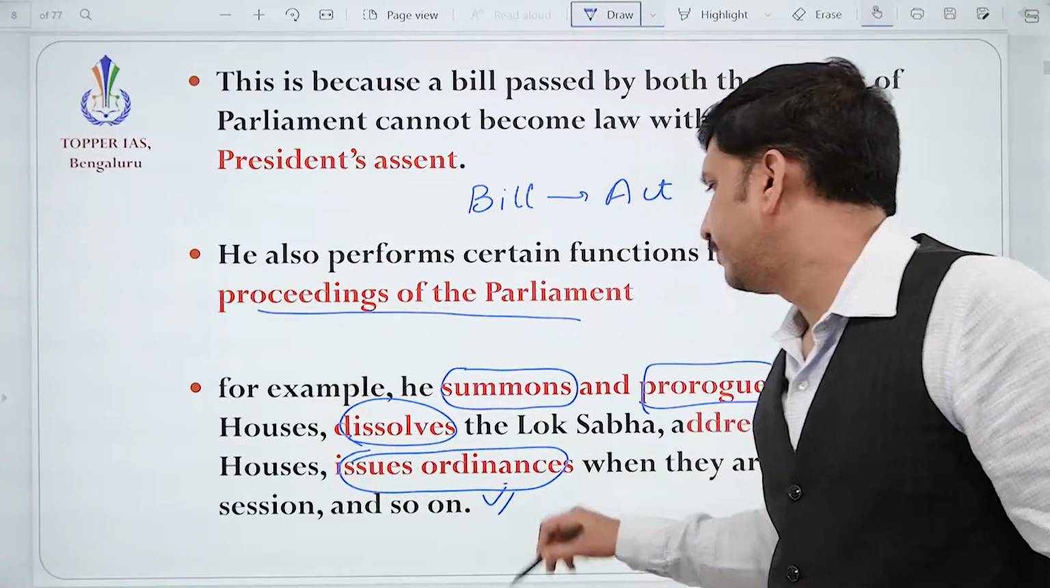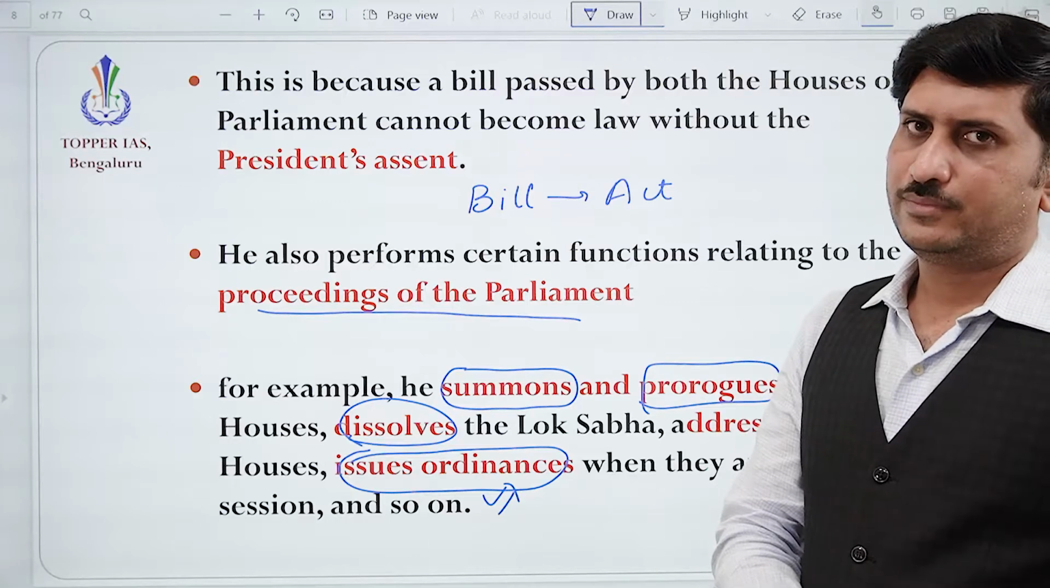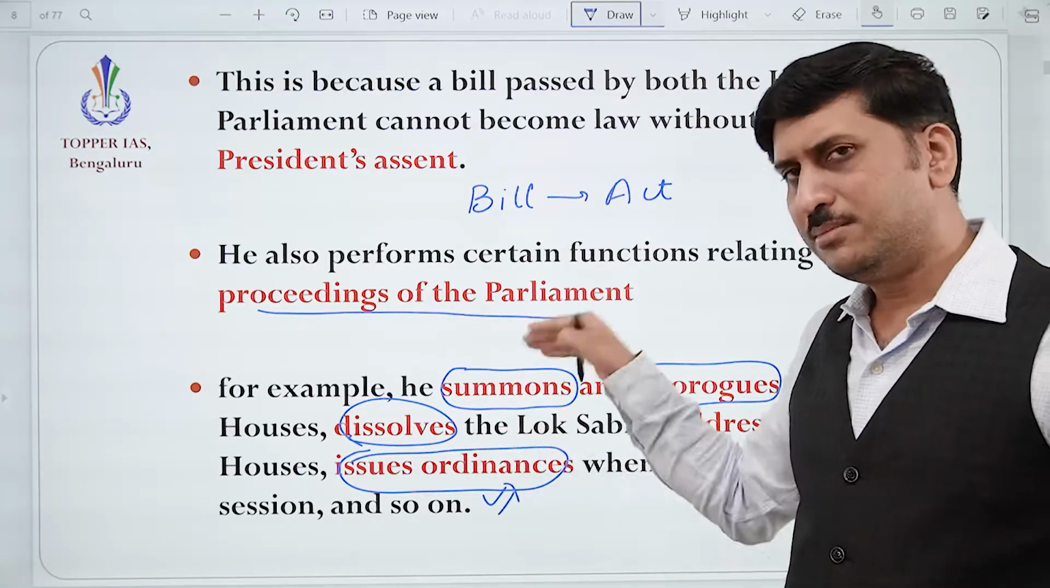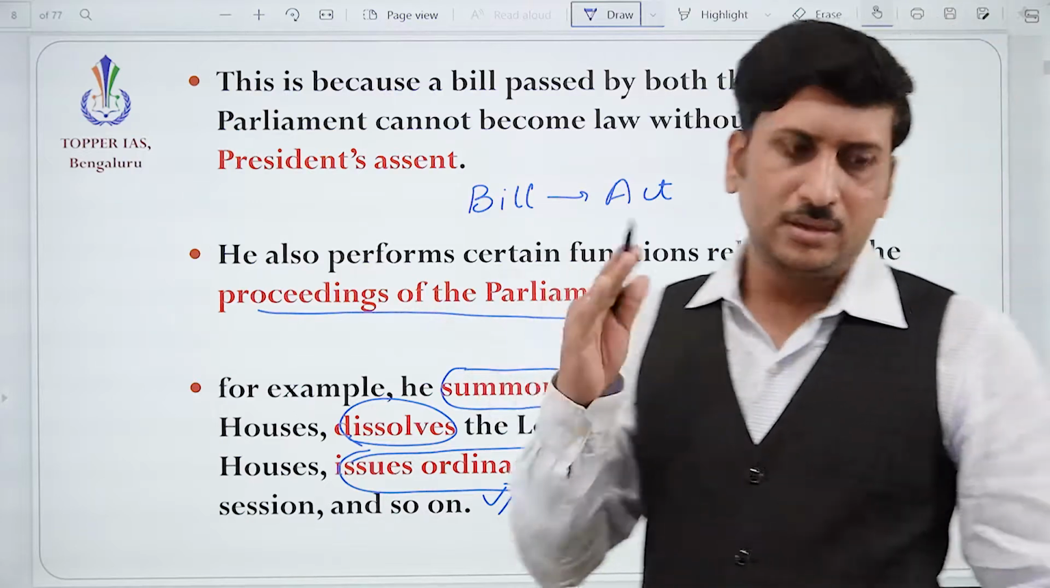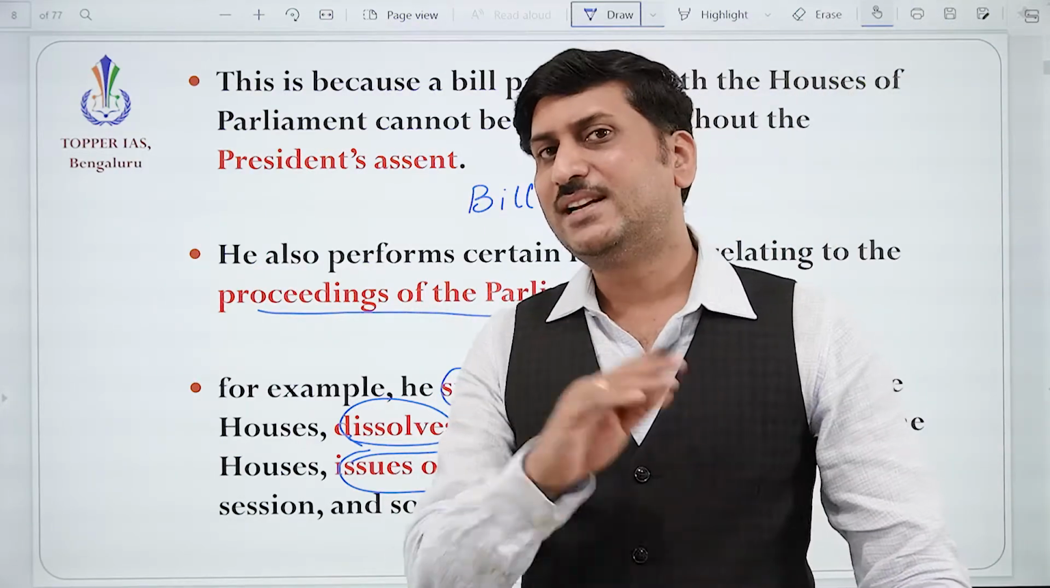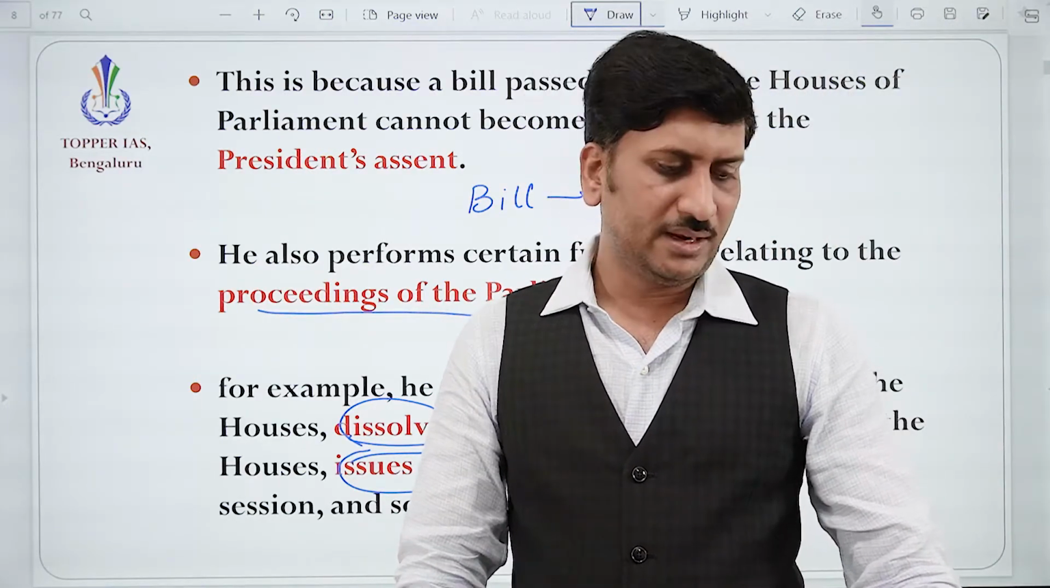See, this is the conceptual reason, correct? He himself is making a law, but for a temporary period. So we want to consider him as an integral part because of this reason.